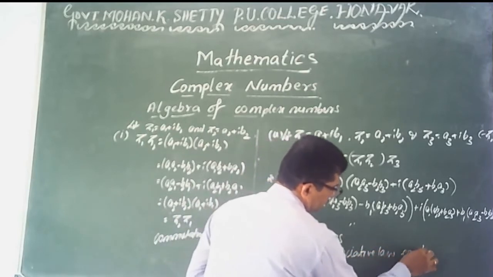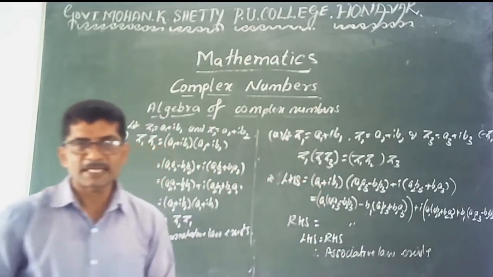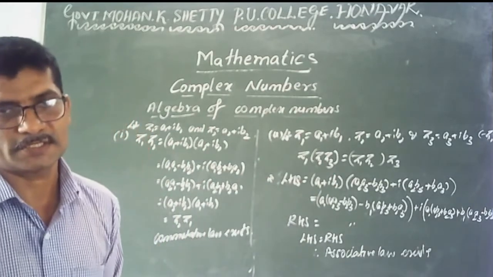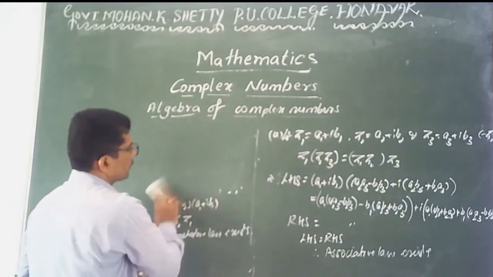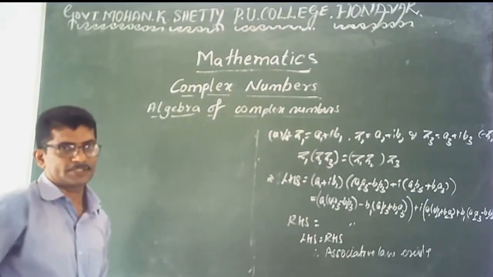Exist in the set of complex numbers. The binary operation is multiplication. Is it clear? This one is the associative property. Similarly, the very important identity and inverse in multiplication.